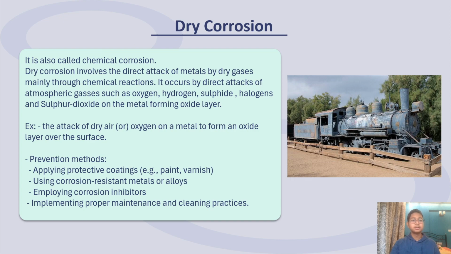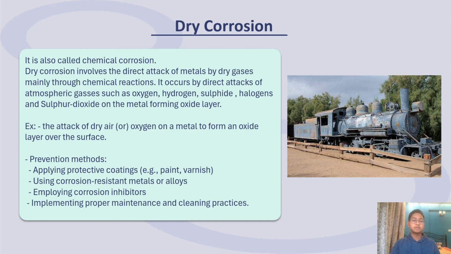Dry corrosion. It is also called chemical corrosion. Dry corrosion involves the direct attack of metals by dry gases, mainly through chemical reaction. It occurs by direct attacks of atmospheric gases such as oxygen, hydrogen sulfide, halogens, and sulfur dioxide on the metal, forming an oxide layer. As we can see in the picture, it is a decolorization of the metal. In dry corrosion, the same happens, for example, the attack of dry air, oxygen on a metal to form an oxide layer over the surface.